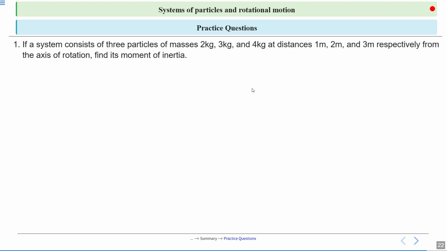You know the moment of inertia for an n particle system, I equal to summation i equal to 1 to n of m_i r_i square. Yes or no? Just put the values of m and r. You will get the total moment of inertia, and add this for the first particle, second particle, third particle. Clear?